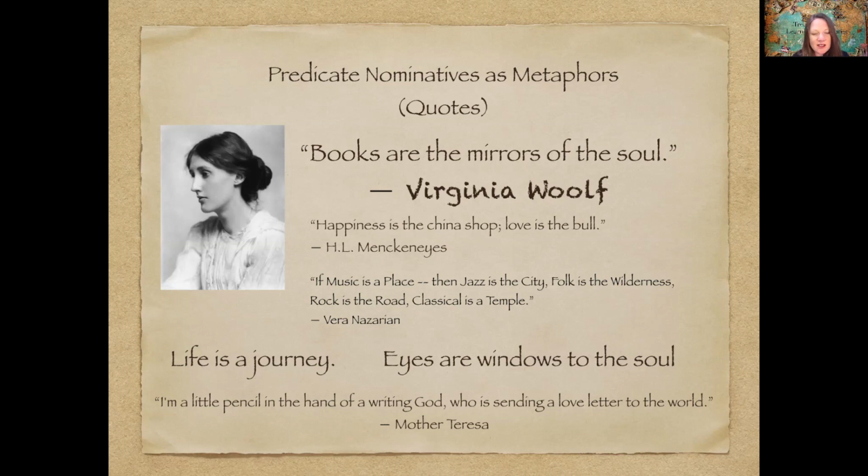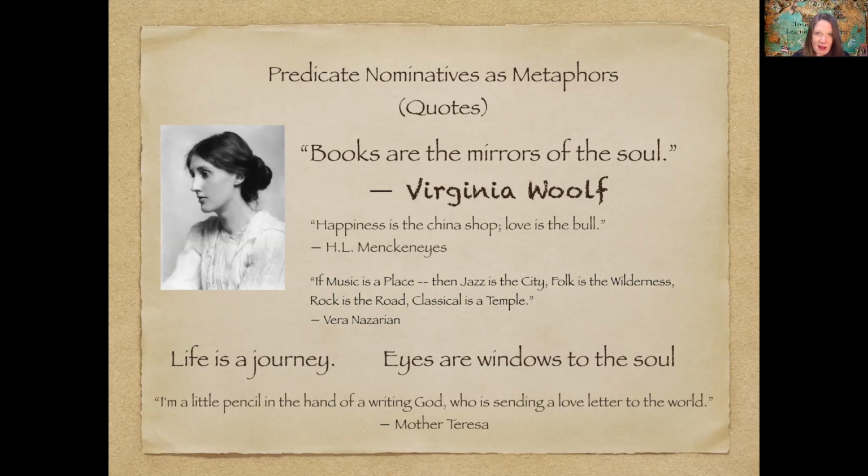Rock is the road. What is the predicate nominative? Road, you got it. Classical is a temple. Temple is the predicate nominative. You can see there's three more here. Life is a journey. Life is your subject, is linking verb, journey, predicate nominative.